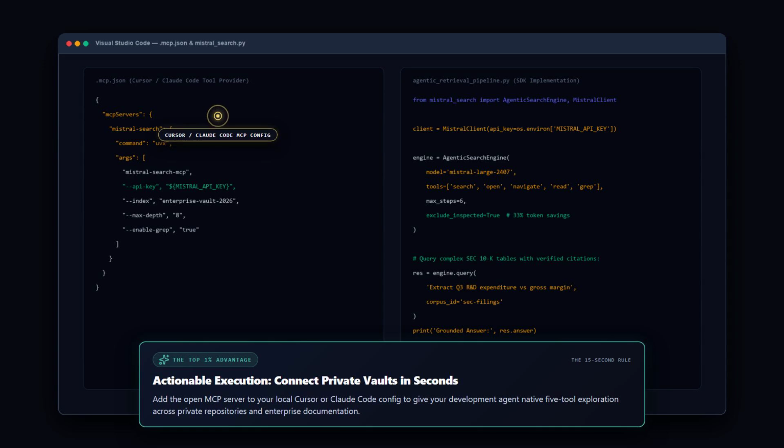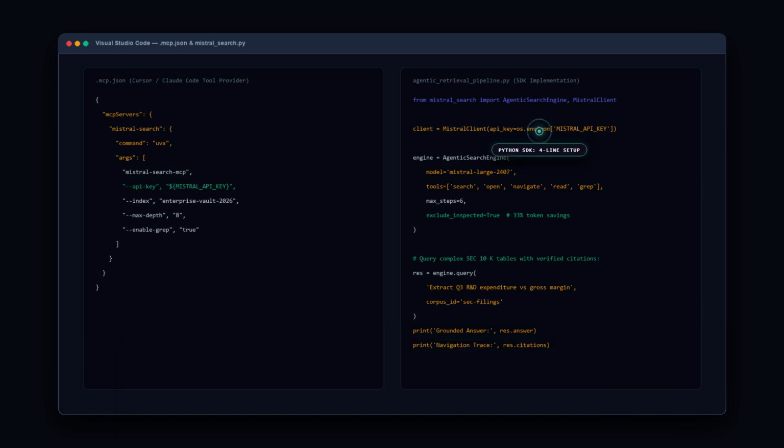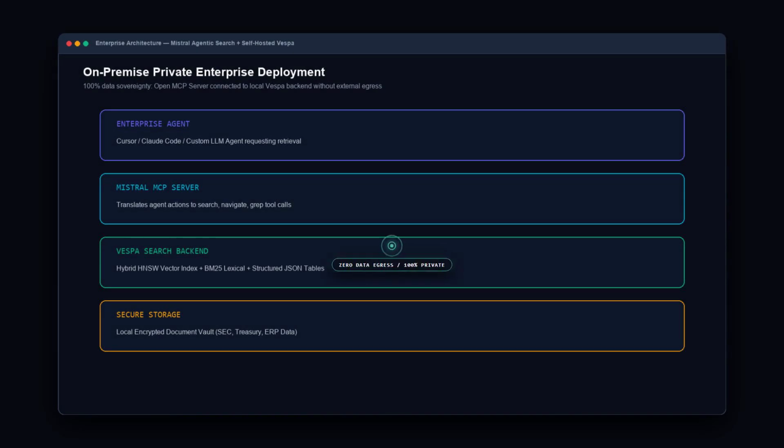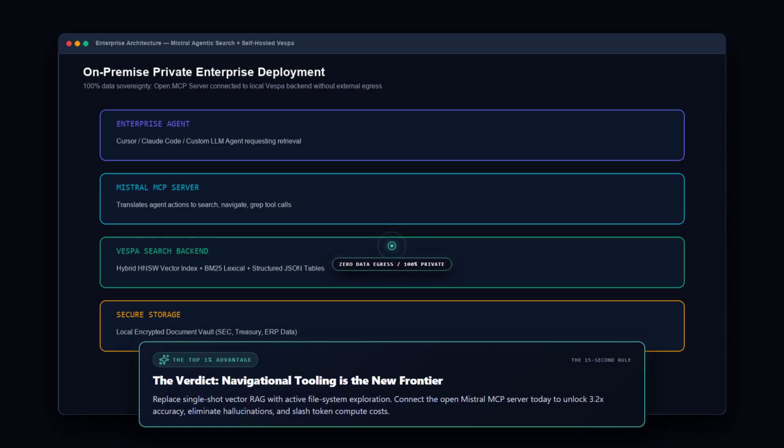This is precisely where Mistral's Agentic Search enters the arena. Instead of treating documents as passive, fragmented vectors, Mistral transforms the retrieval process into an autonomous, interactive file system exploration loop. When an agent running Agentic Search receives a complex question, it does not just guess in a single shot. Instead, it is equipped with 5 specialized programmatic tools. First is the search tool. This executes an initial hybrid query, combining dense vector semantics with sparse BM25 keyword matching across your index document library.